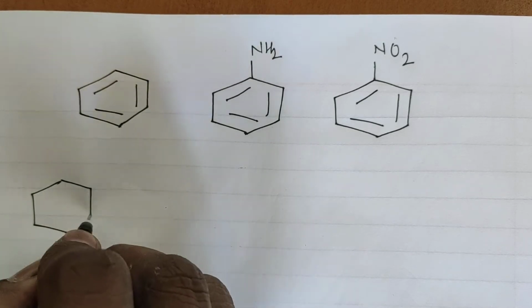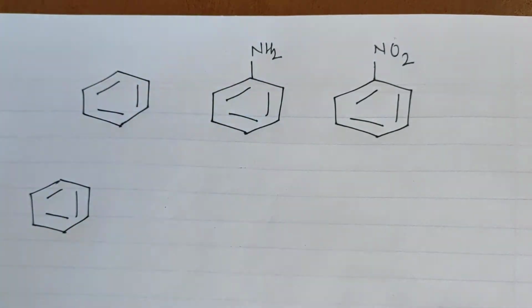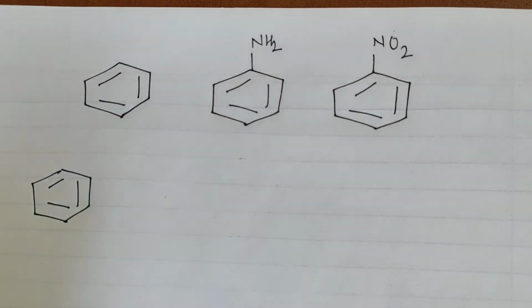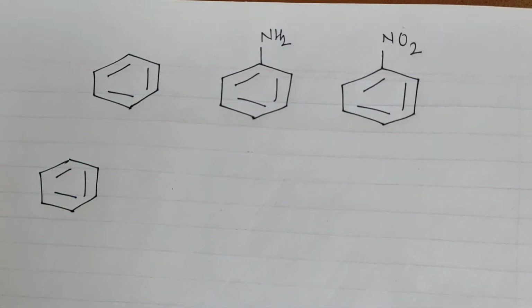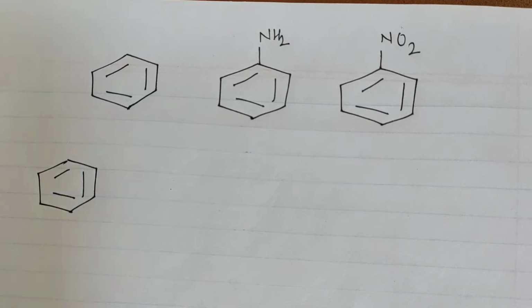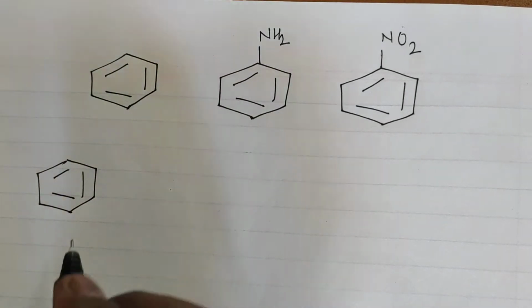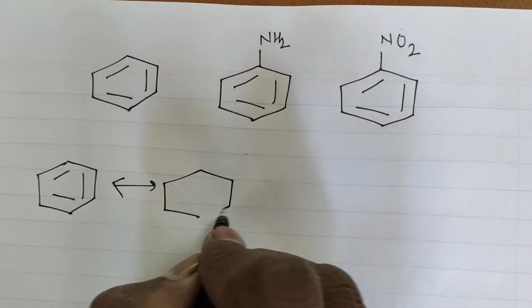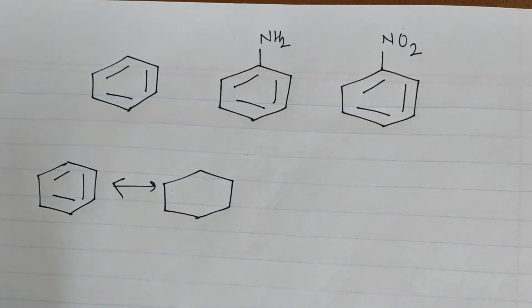Okay, so what is resonance? It is the delocalization of pi electrons. There are two types of bonds in organic molecules: one is a sigma and the second is a pi bond. So the movement of electrons through a pi bond is known as resonance. This is a short definition you can remember, and it is represented by double-headed arrows.